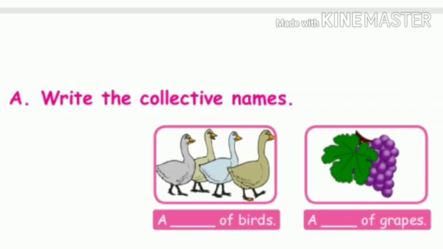See the first picture. A dash of birds. A group of birds is called a flock. See the second picture. A dash of grapes. What is the answer? A bunch of grapes.